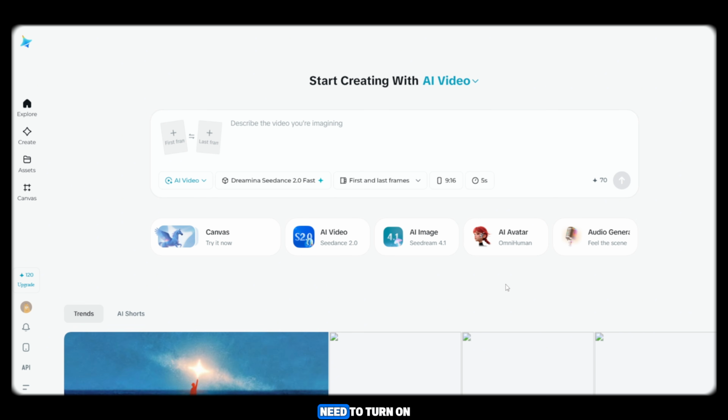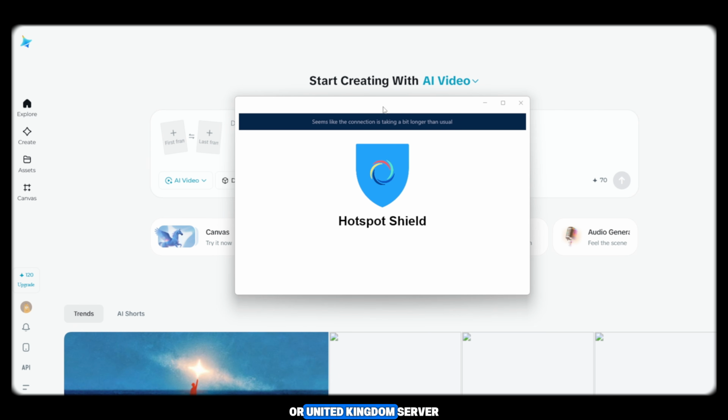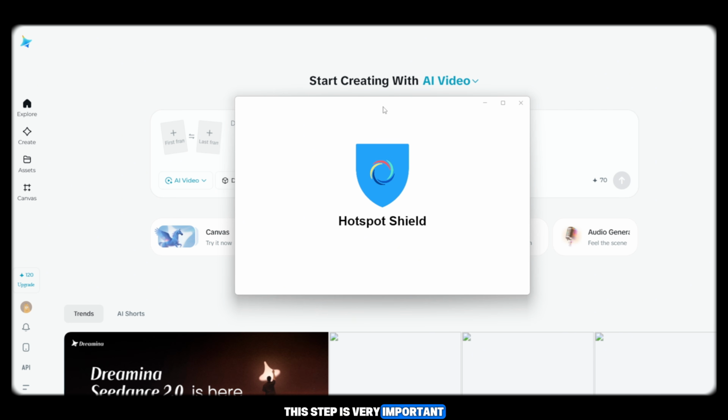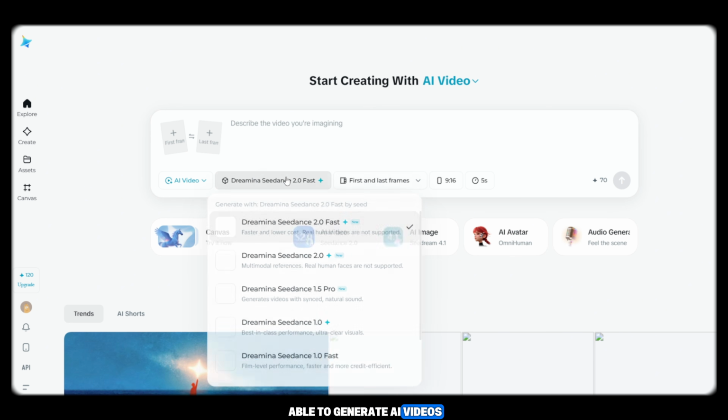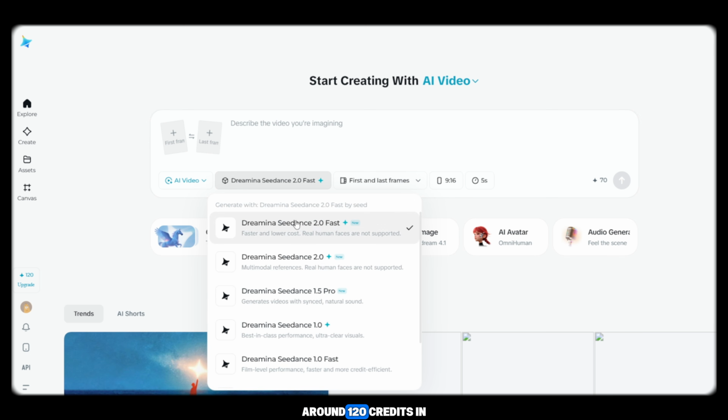After logging in, you need to turn on a VPN. Make sure you connect to a United States or United Kingdom server. This step is very important, otherwise you won't be able to generate AI videos. As you can see, I have already logged in with my VPN enabled, and you will also notice around 120 credits in your account.